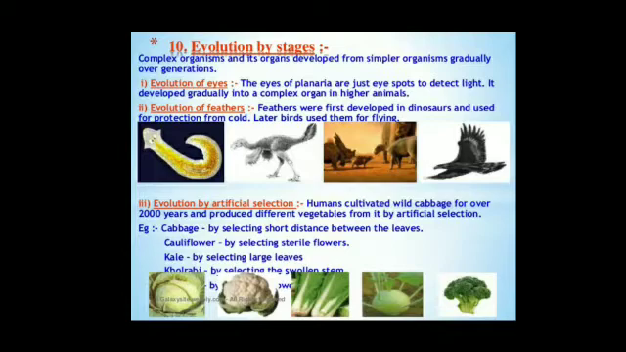For example, cabbage by selecting short distance between the leaves, cauliflower by selecting sterile flowers, kale by selecting large leaves, kohlrabi by selecting the swollen stem, broccoli by selecting the swollen ovary.